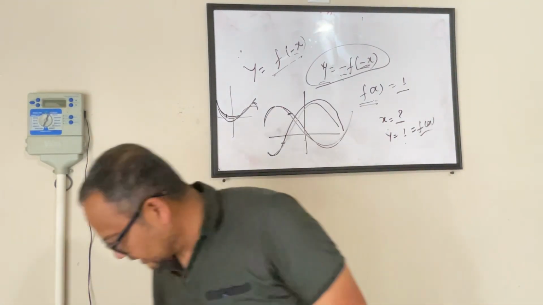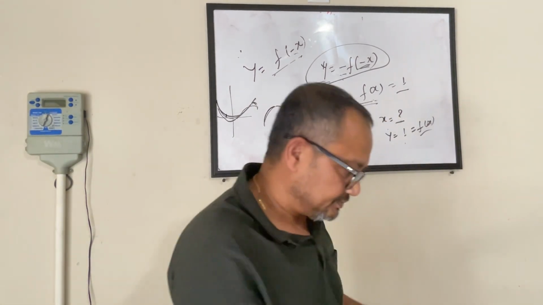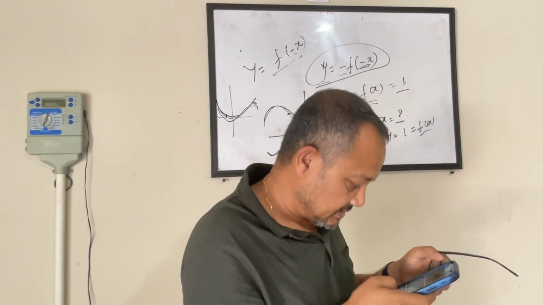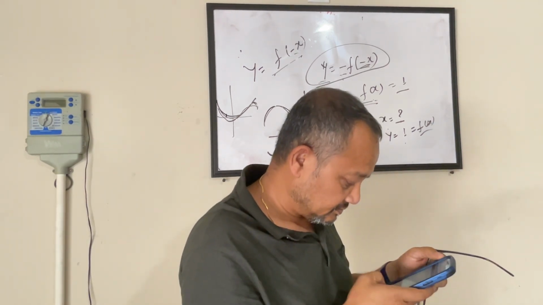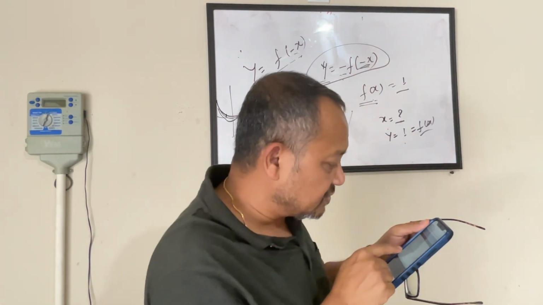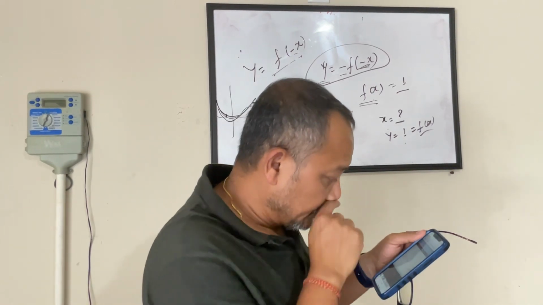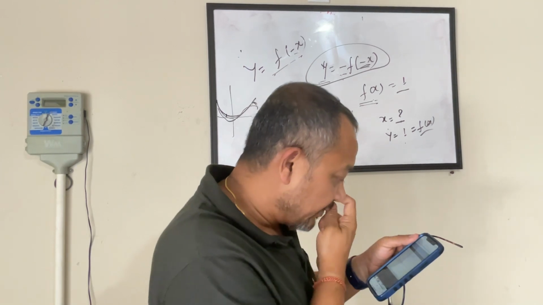So let's go to the next question now. The next question is: the graphs of y equals function j of x and y equals k of x are shown. Which of the following graphs is the graph of y equals j?